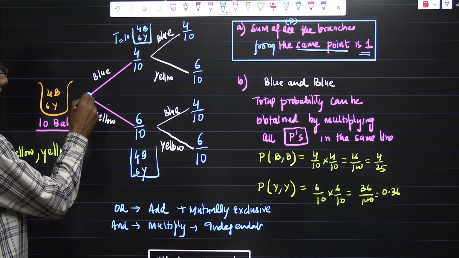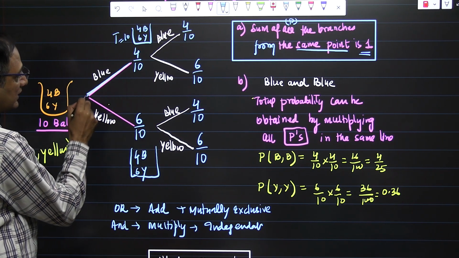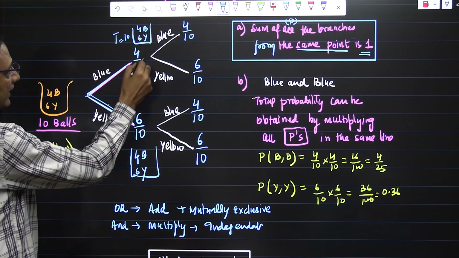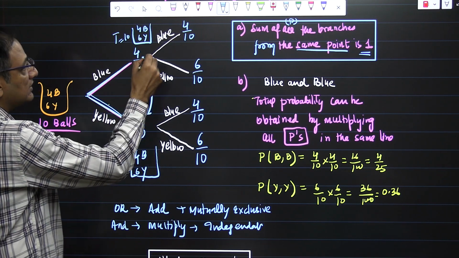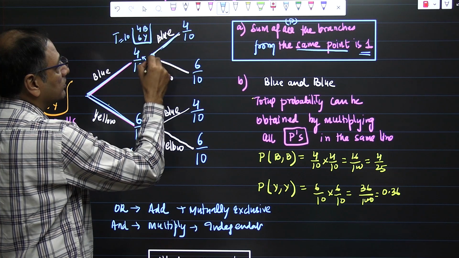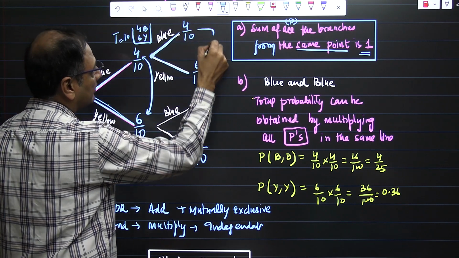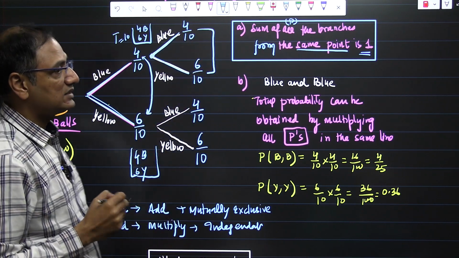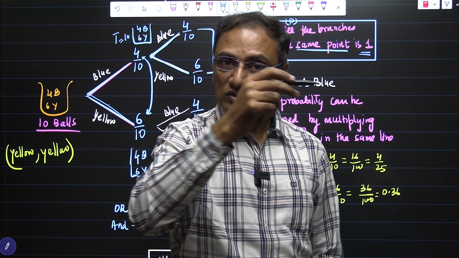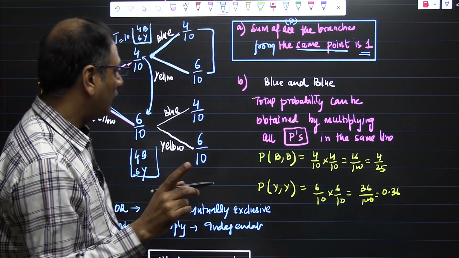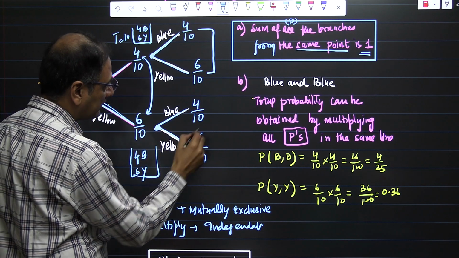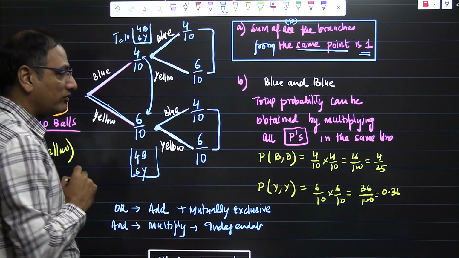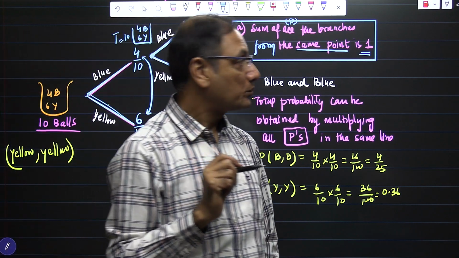This is the point and we are having 2 branches here. If you add them, these 2 will always have probability 1. This is the point and these are the 2 branches, and the sum of the probabilities of these 2 branches is 1. There may be 3 branches, so the sum of all 3 branches from 1 point would be the same. You need to remember that.